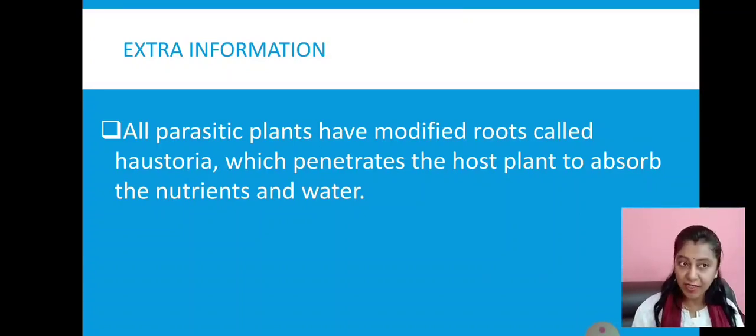Yesterday I told you about xylem. There are two pipe-like or tube-like structures present in the plant.